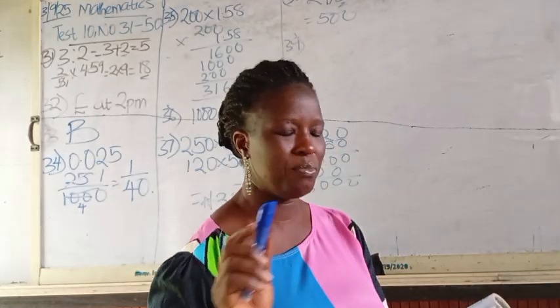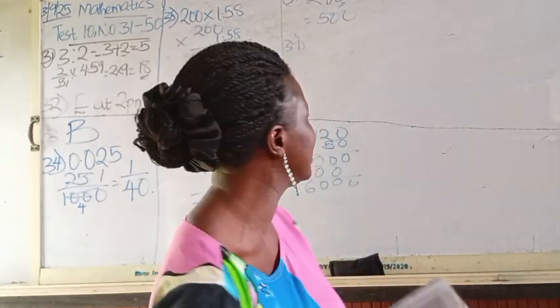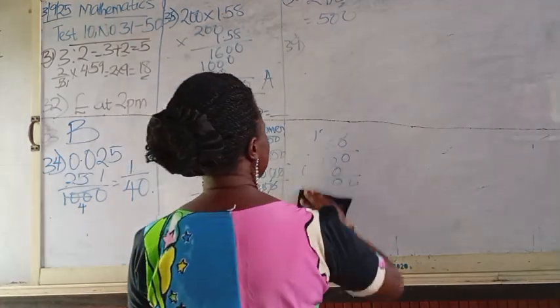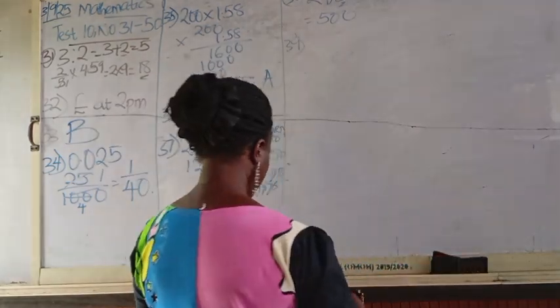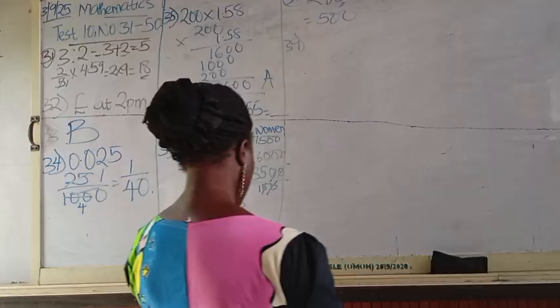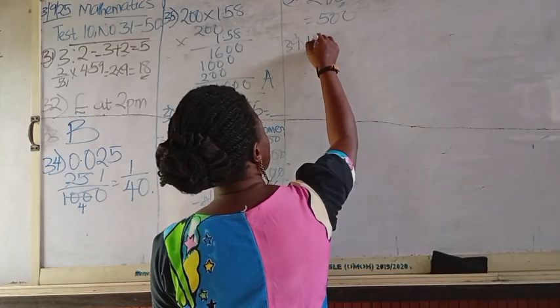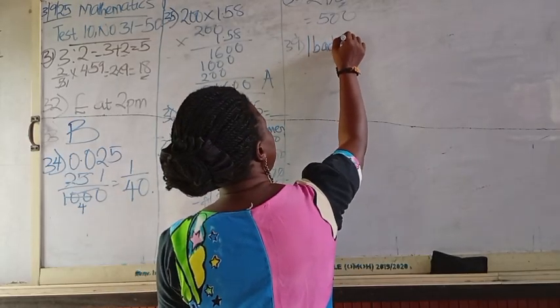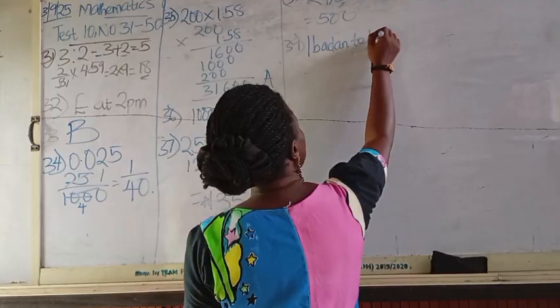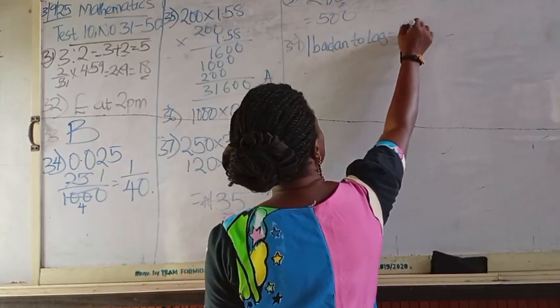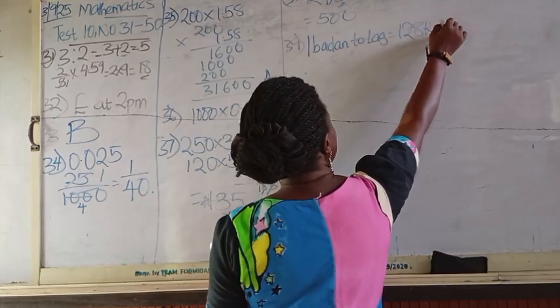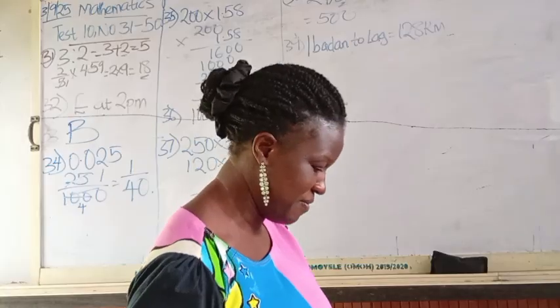So they've told us from Ibadan to Lagos is 128. Let's start interpreting the question. From Ibadan to Lagos is equal to 128 kilometers. From the question, we are given that.